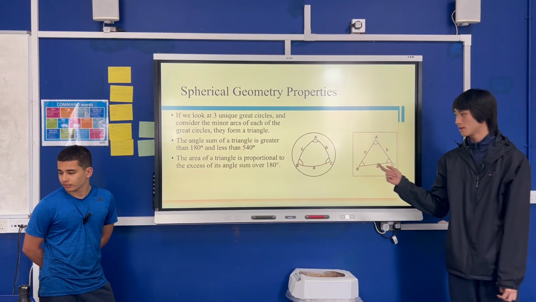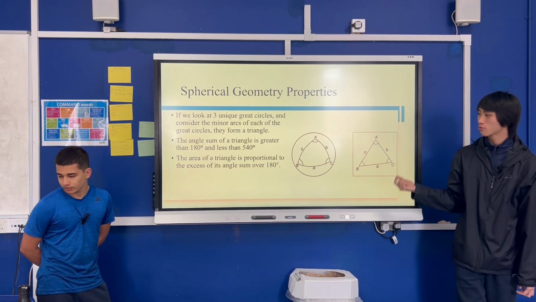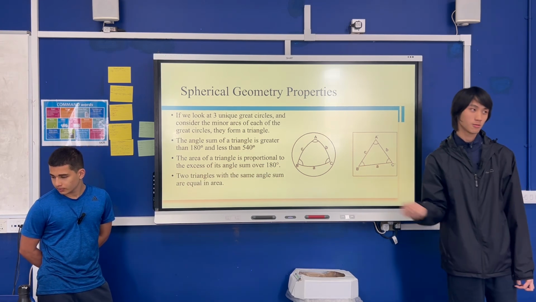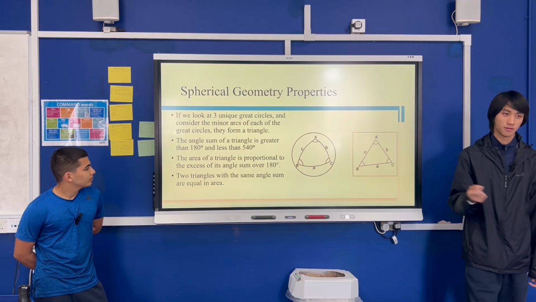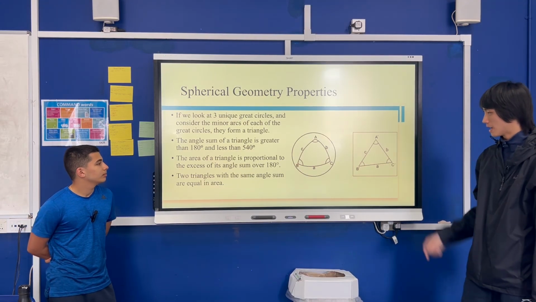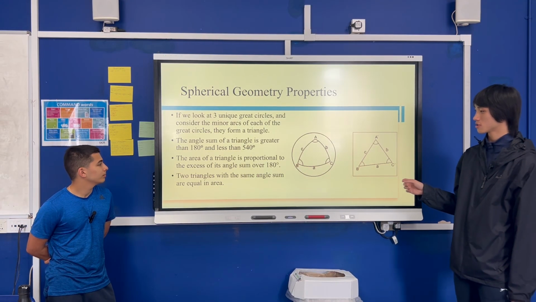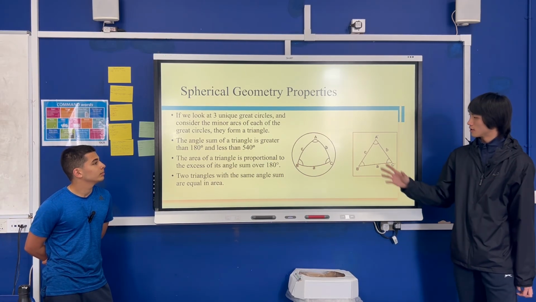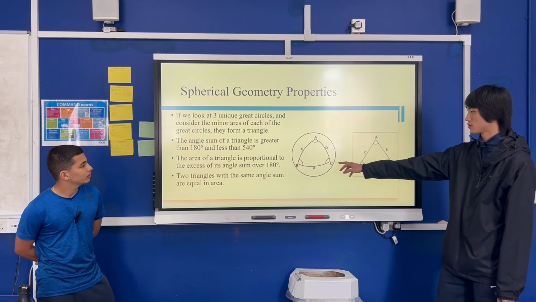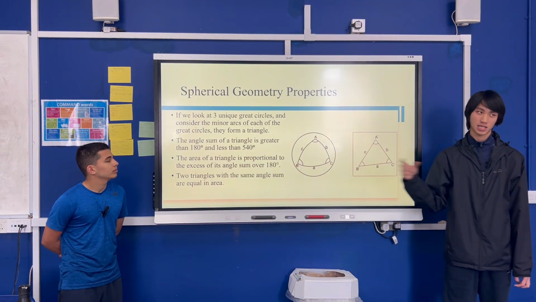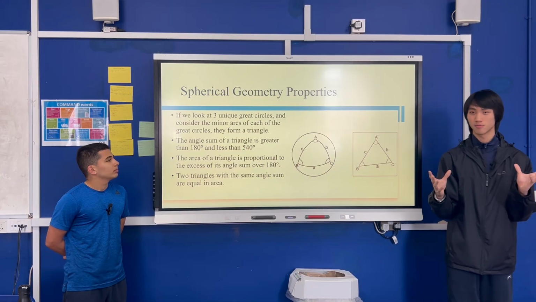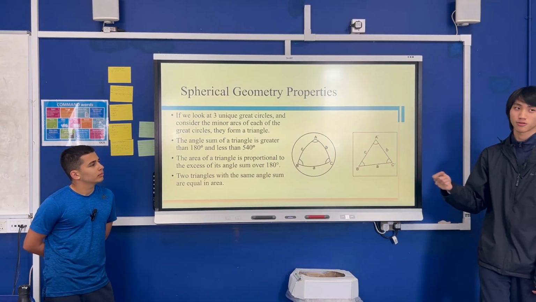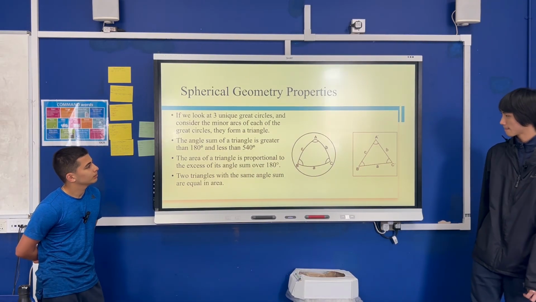And the area, I just talked about that as well. It's proportional to the excess angle, and you could do some calculus to work that out and figure out why. And this is the interesting part. Two triangles with the same angle sum are equal in area. So even if I change one of the angles, or all of them, such that the angle sum is the same, they still have the same area, which is a unique property of spherical geometry.